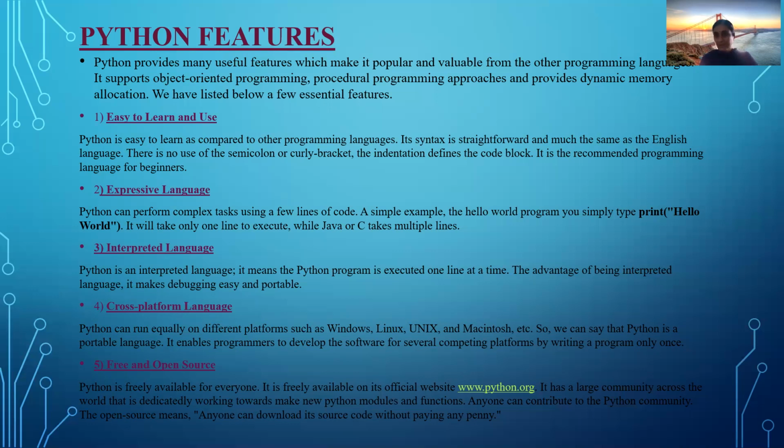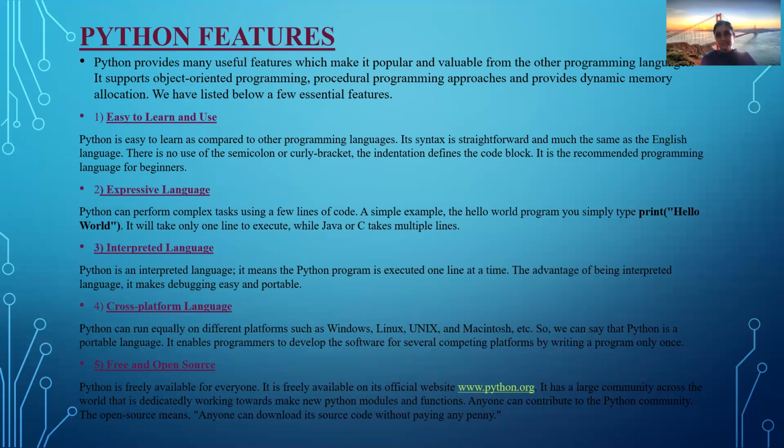You can write a program in Windows and you can execute it in Unix. So that means it is platform independent; it can run on any platform. Okay, and suppose you have developed in Macintosh, you can run the same code in any other operating system. That's why this is called a cross-platform language.